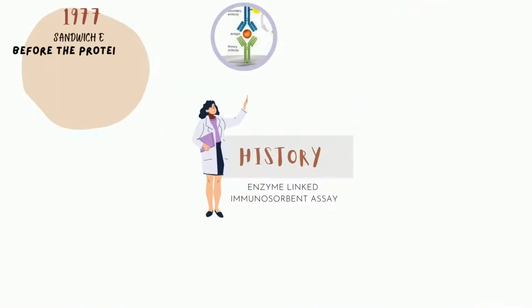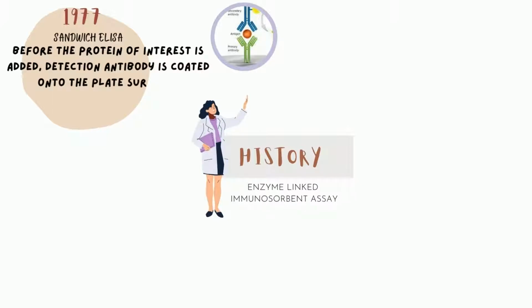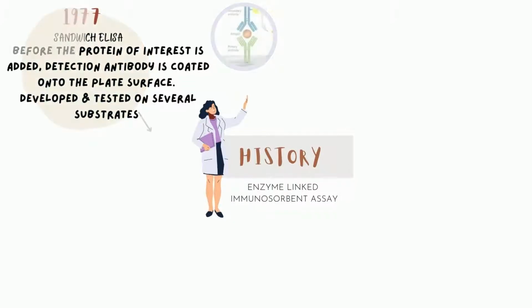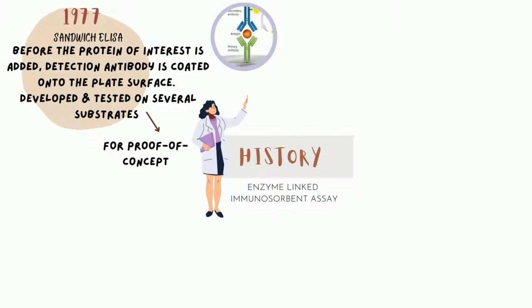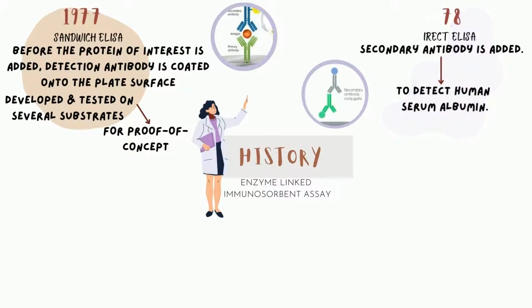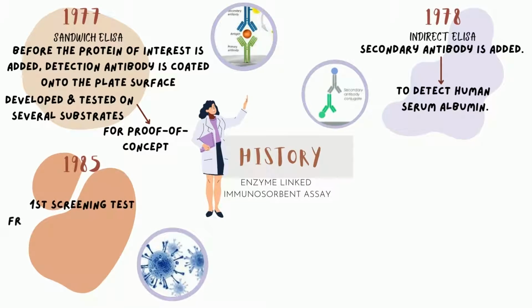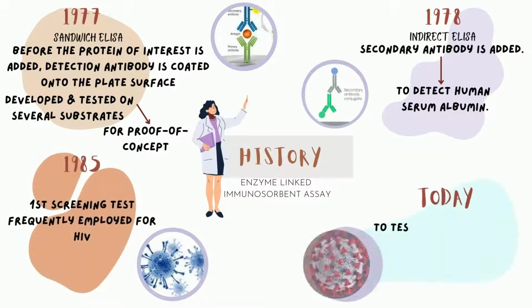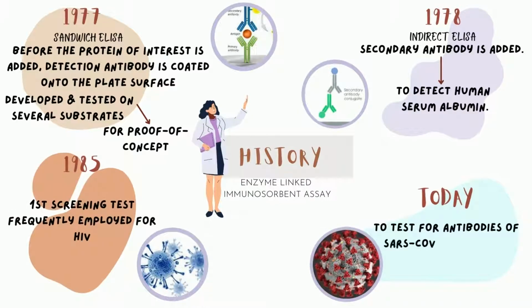Moreover, in 1977, there was a method in which the detection antibody is coated onto the plate surface before the protein of interest is added. It was developed and tested on several substrates for proof of concept. This method is known as sandwich ELISA. In 1978, indirect ELISA was developed to detect human serum albumin by adding a secondary antibody for detection purposes. And in 1985, the ELISA test became the first screening test commonly employed for HIV. Lastly, ELISA is used to test for antibodies of coronavirus in today's pandemic era.